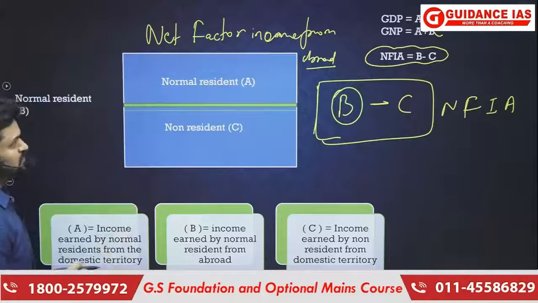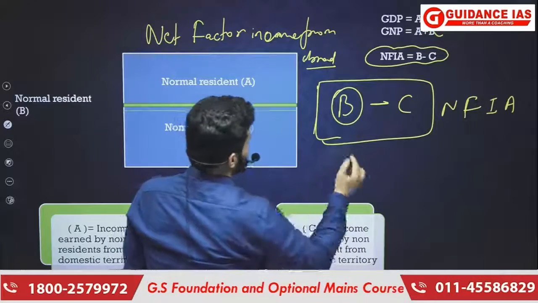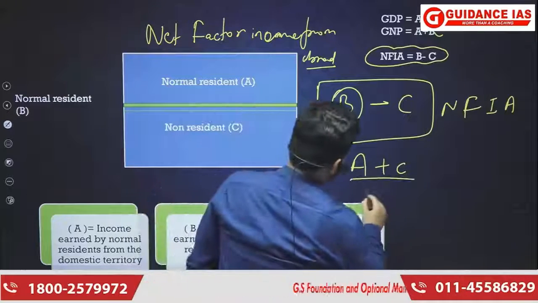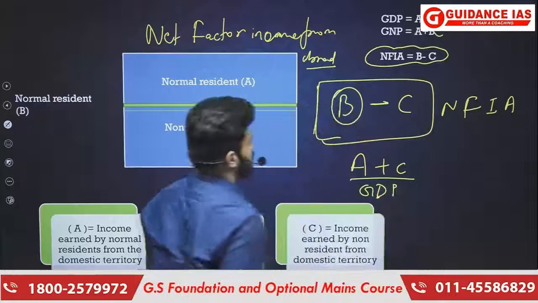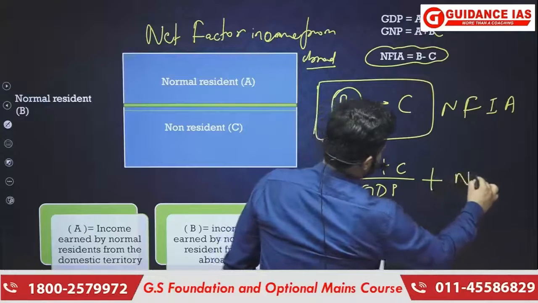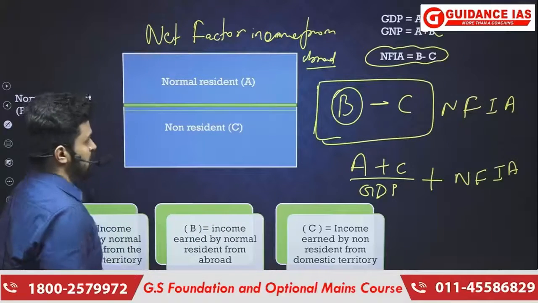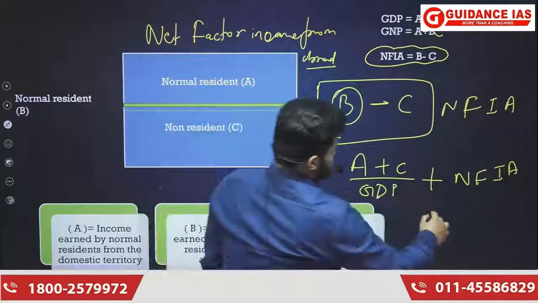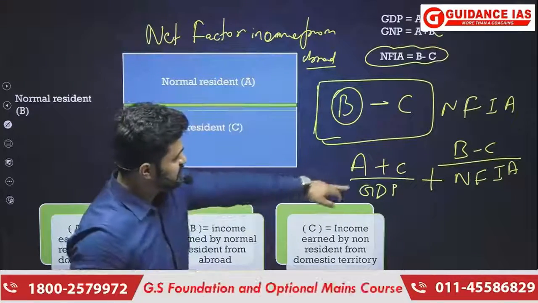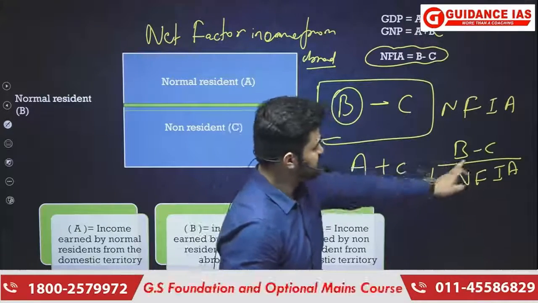See, GDP is A plus C. Let us add NFIA here. NFIA is B minus C.